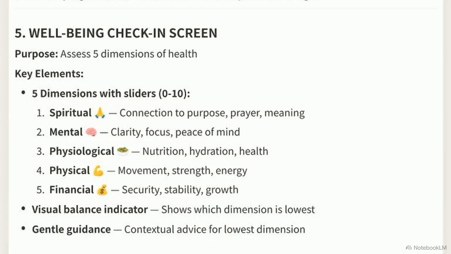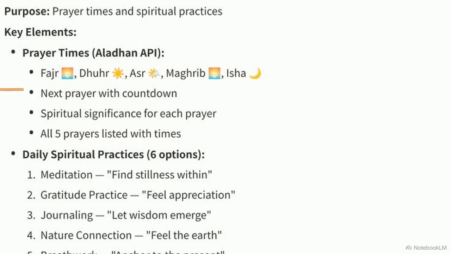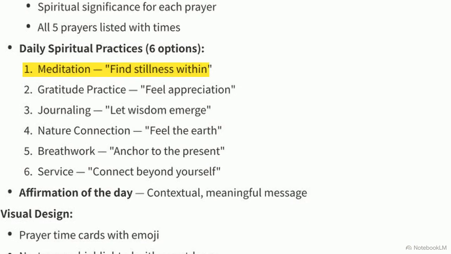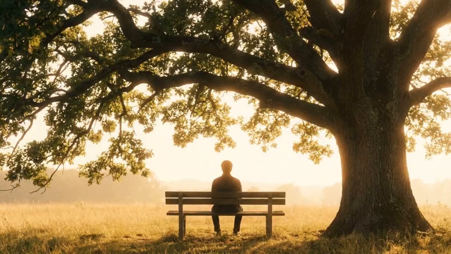Accounting for the hours is one part of the story. The other is maintaining your internal balance during that time. This check-in measures your health across 5 dimensions: spiritual, mental, physiological, physical, and financial. The radial indicator shows at a glance which part of your life is falling out of balance. The spiritual screen specifically tracks your inner connection, providing countdowns to prayer times and options for meditation or nature connection. These practices are designed to anchor you back in the present moment. A life feels meaningful when there is intentional health and balance across the entire human spirit.